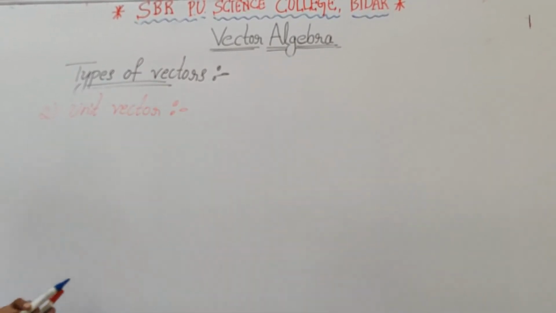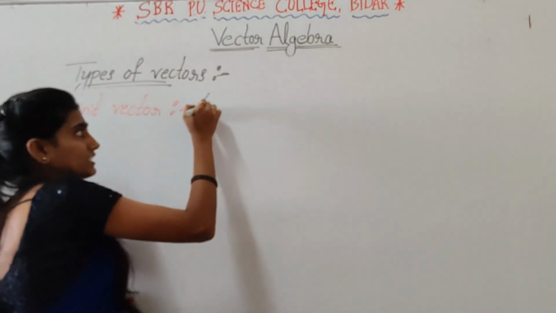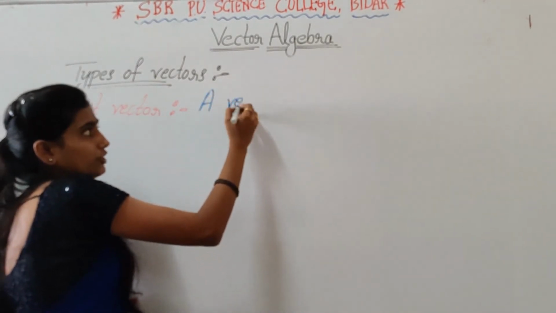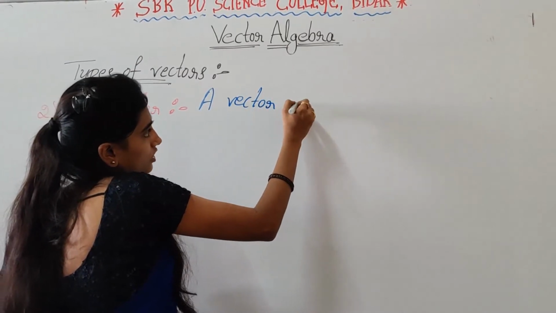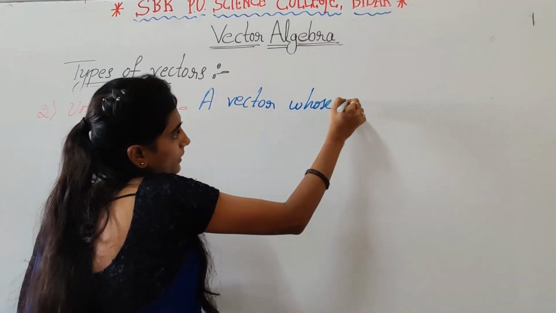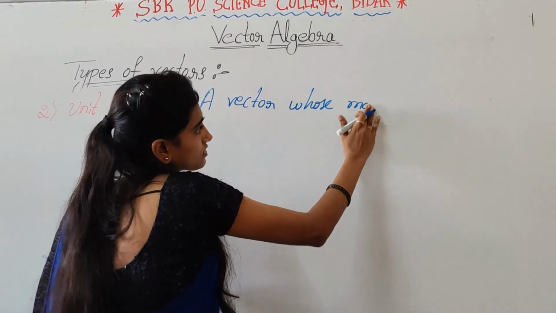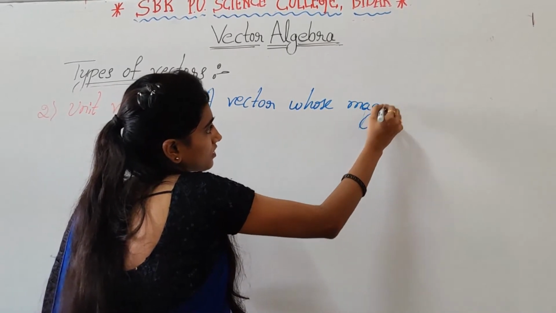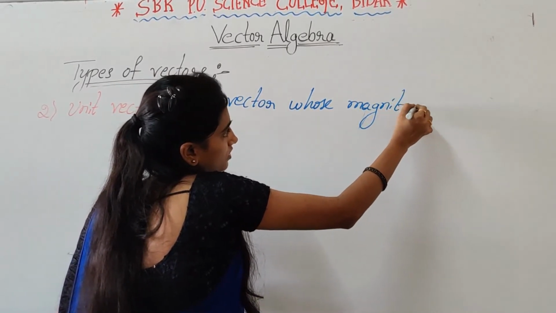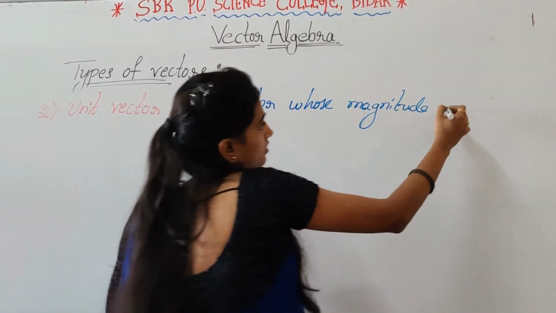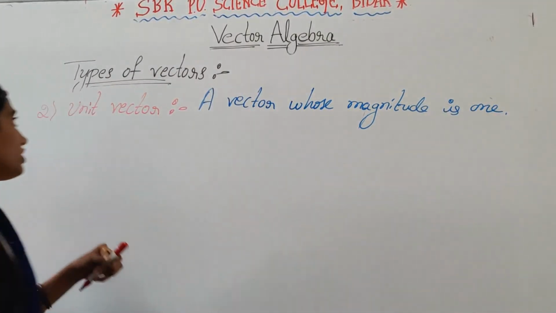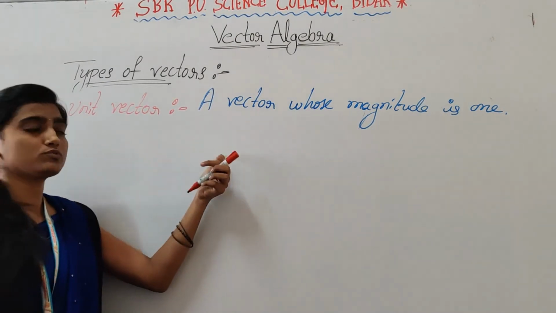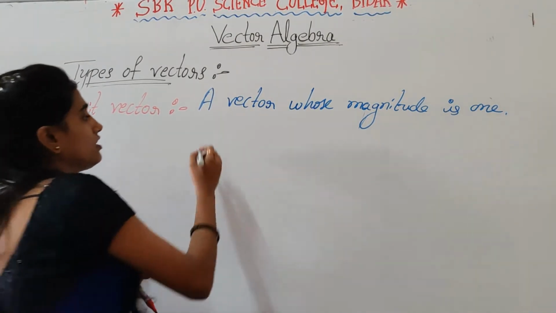So unit vector means a vector whose magnitude is 1 or unit. A vector whose magnitude is 1. So here unit vector means a vector whose magnitude is 1.